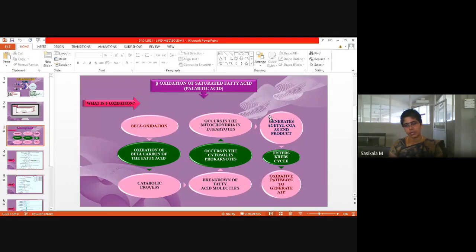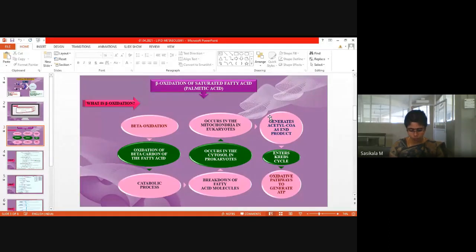What are the end products of the oxidative pathway, that is Krebs cycle? Carbon dioxide and water. That is the final stage. Carbon dioxide will be excreted from the body through the urea cycle. That, about the urea cycle and excretion of carbon dioxide, will be discussed under protein and amino acids metabolism. Now you have to know Krebs cycle is the final common oxidative pathway.